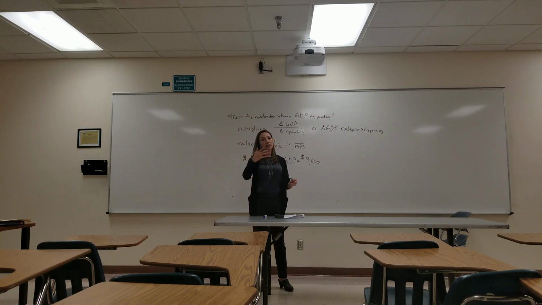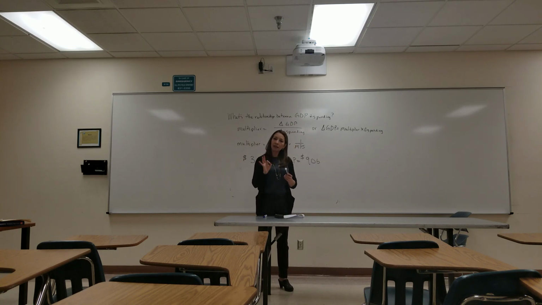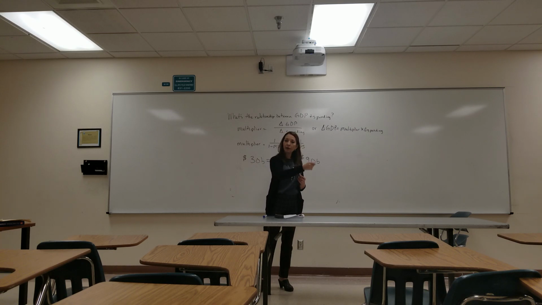And so, let's say the business hires Joe Smith. Joe Smith gets his paycheck. Well, what does he do? He cashes it, he pays his rent, he takes his family out to eat. Well, the person that got the rent took the rent check, and then they took that money and spent it. And so we have a multiplier effect. It's like a ripple effect throughout the economy. So how do we measure this?